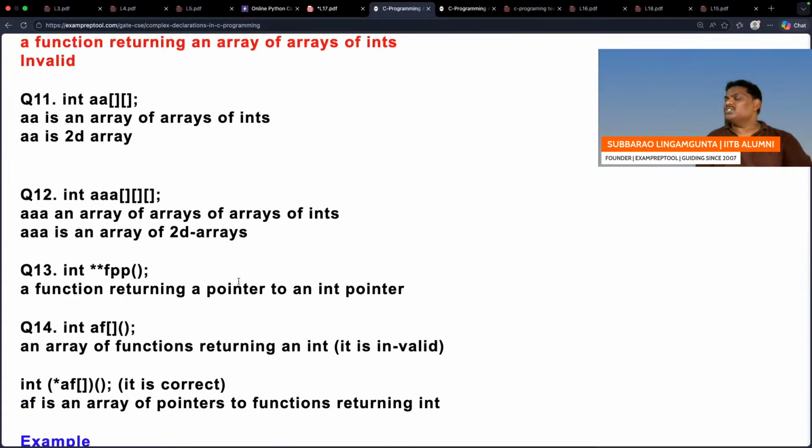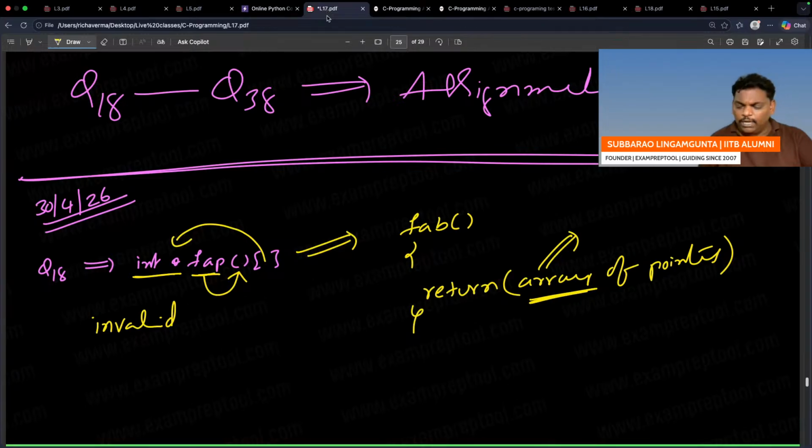Remember, a function cannot return a function. A function cannot return an array. Next one, that is the one thing. Function, right? Conclusions are this only. Function, I will write also here. Finally, I am writing this also.